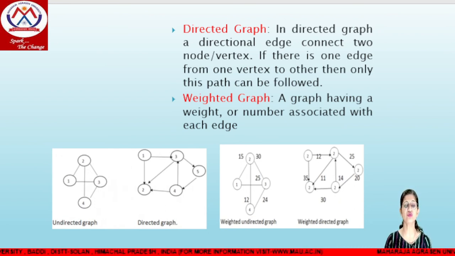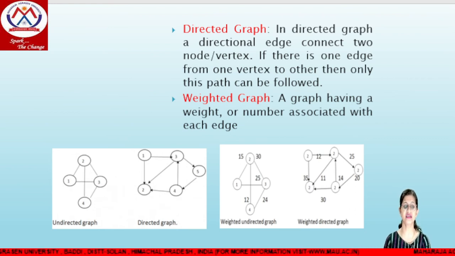Now coming to the next diagram, which indicates a directed graph, in which the direction is given from one node to another node, or one vertex to another vertex. For example, 1 to 2, there is a direction. It means we are moving from 1 to 2. Generally, directed graphs are used to find the shortest path between a pair of vertices.